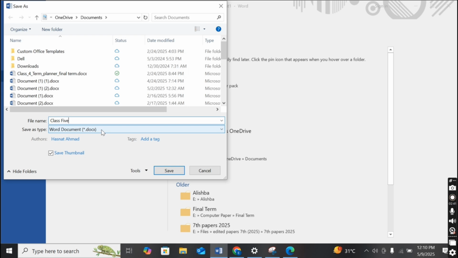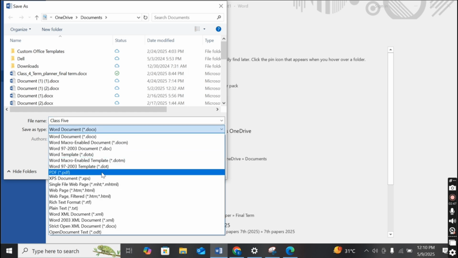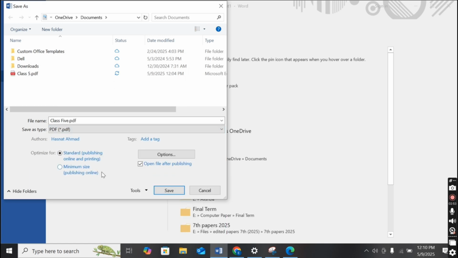I want to convert my Word document to a PDF document, so I have to click on the PDF extension, that is .pdf here. This will convert my Word document to a PDF document because I selected the type .pdf. After that I have to click on the Save option.